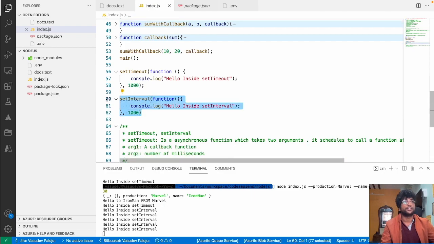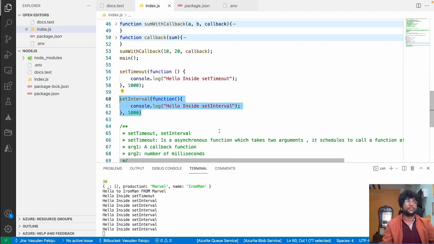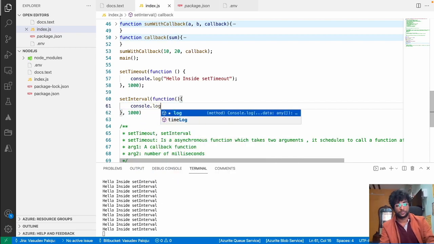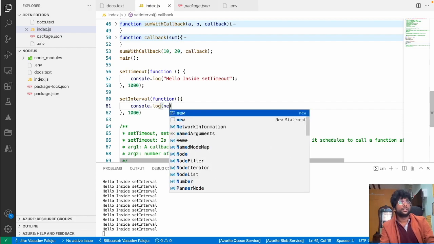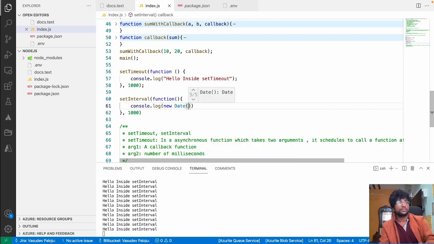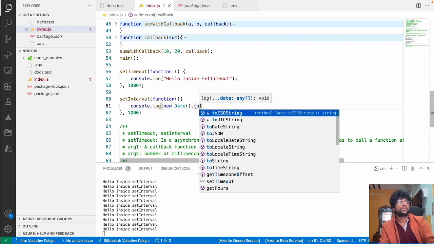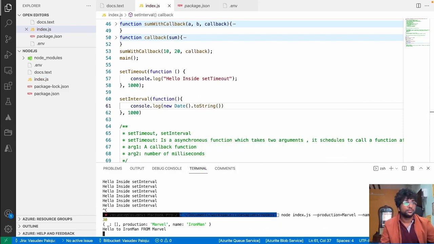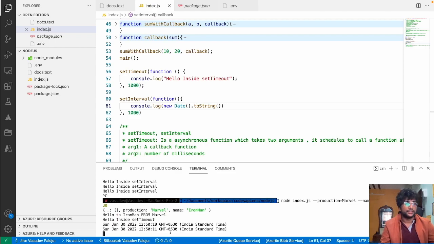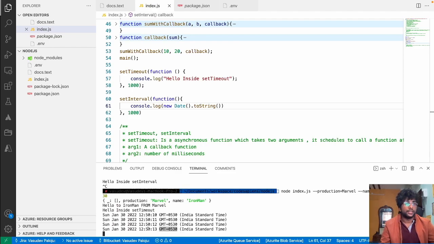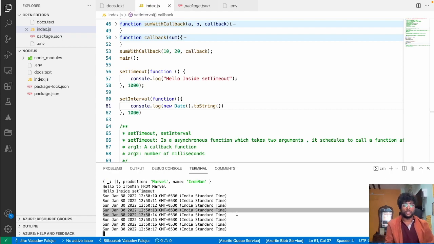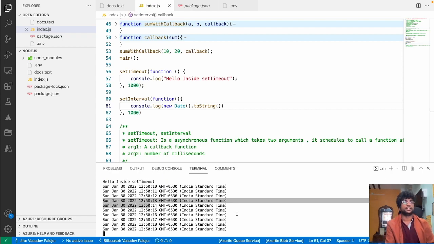So this set interval is like a timer which prints after every 1 second. So if I just put console.log new date dot toString, then I can see my time. It's like a clock now. 11, 12, 13. It's called after every 1 second and it is printing the time.